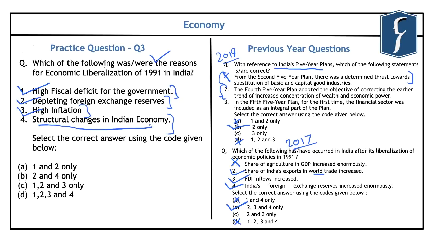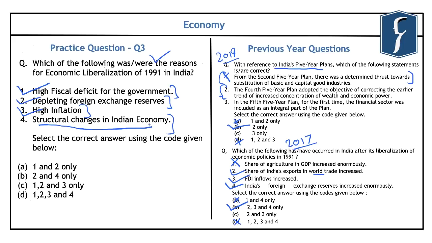Now, regarding the fourth statement, it refers to the change in the dependency of an economy on particular sectors. And in this, we note that initially all the countries are dependent upon agricultural production, and from there on they move on to manufacturing, and ultimately they move on to the service sector. And that kind of change in an economy is known as the structural change in an economy.